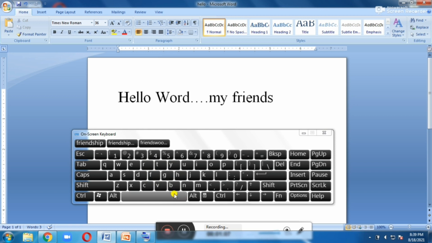My friends. If we want to erase, we can use the backspace like a virtual keyboard also. Okay. Could you understand, children, how to use the on-screen keyboard instead of the virtual keyboard? Okay.